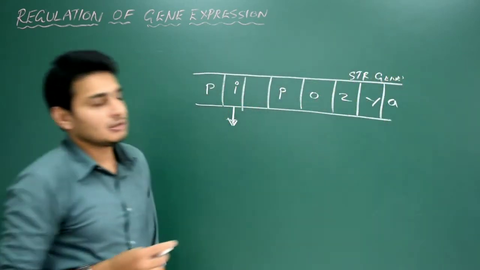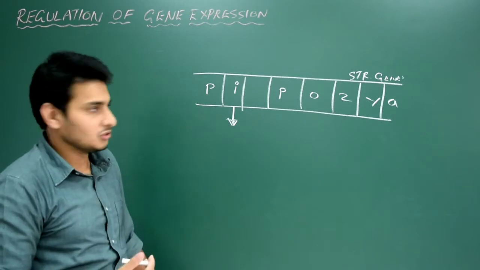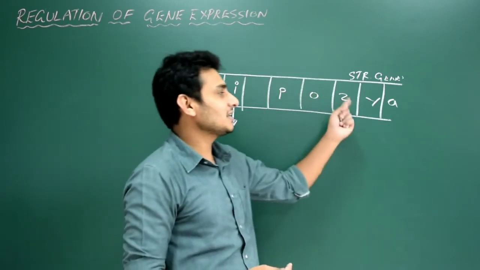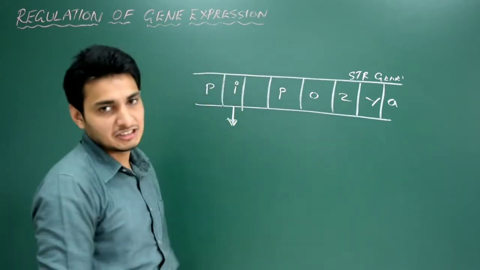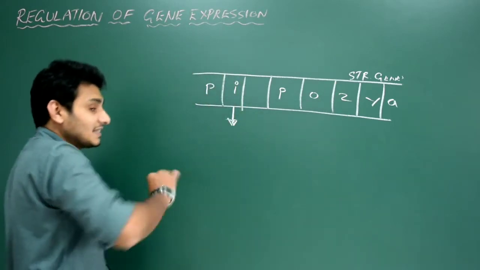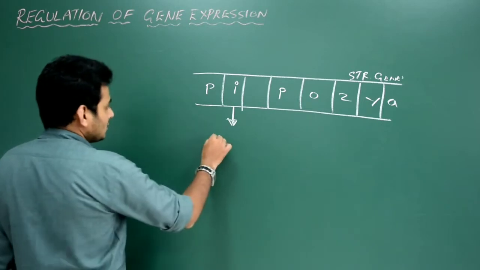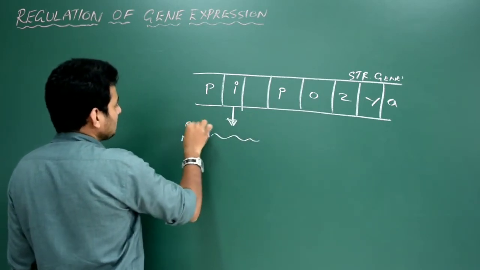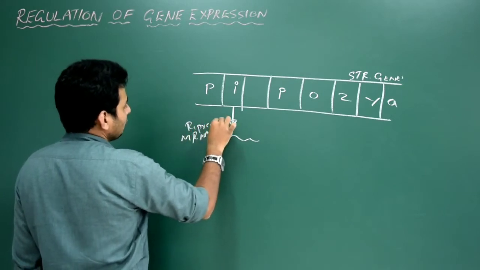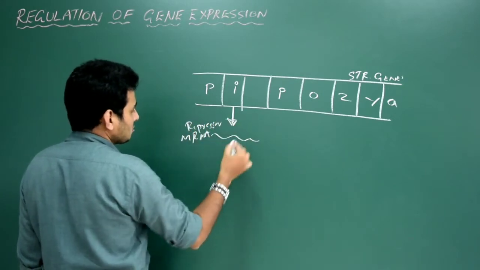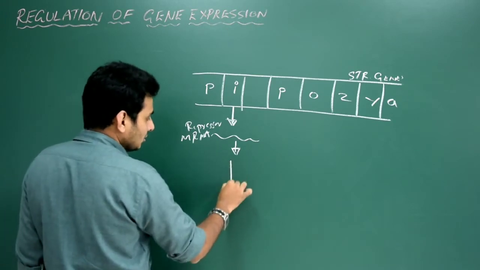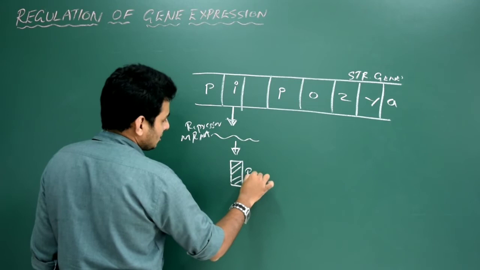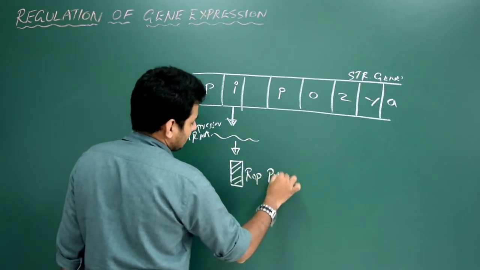If you take the tryptophan operon concept, I in the sense is inducer. So it's going to switch on the ZYA gene, that is the product of I gene or regulatory gene. So it is entirely different. Okay, so we just write the mRNA, which is also called repressor mRNA, which is going to get translated to produce the repressor protein, so we just mark this, rep protein.